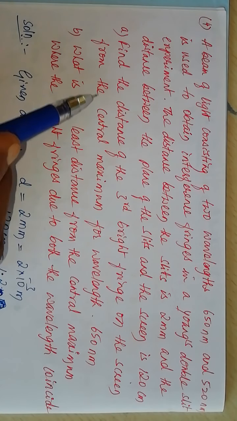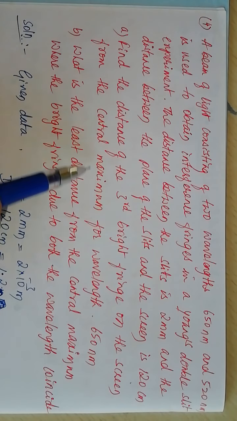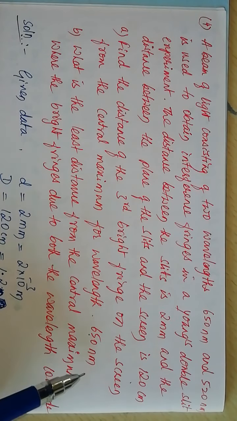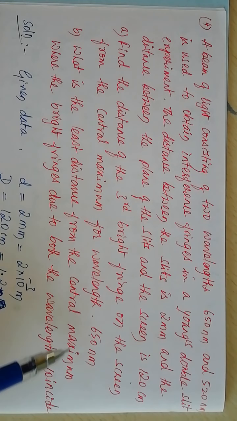A. Find the distance of the third bright fringe on the screen from the central maximum for wavelength 650 nanometer. B. What is the least distance from the central maximum where the bright fringes due to both the wavelengths coincide?